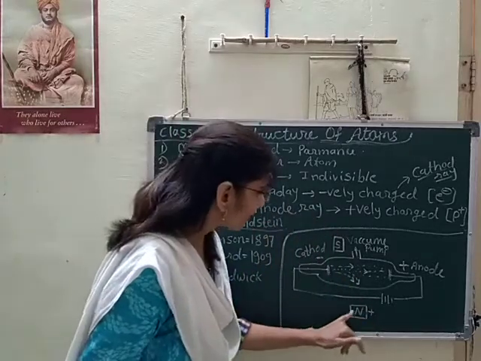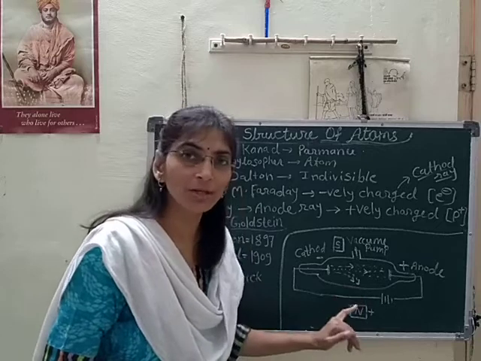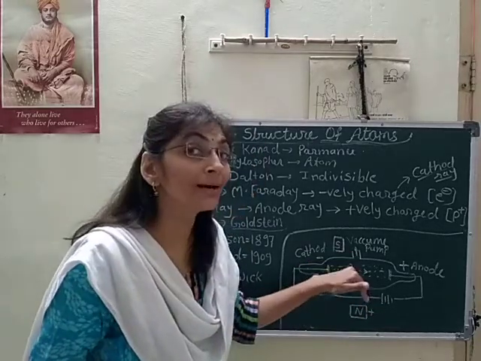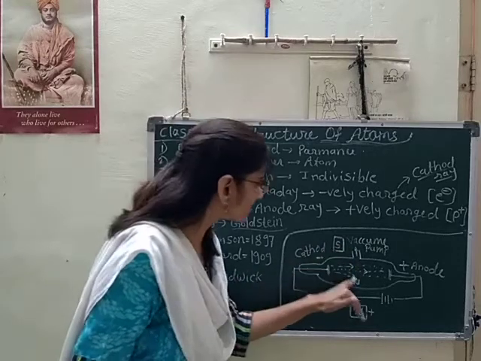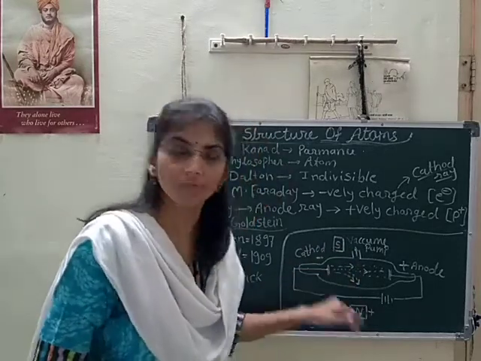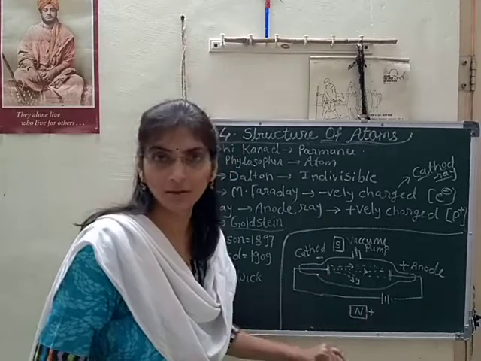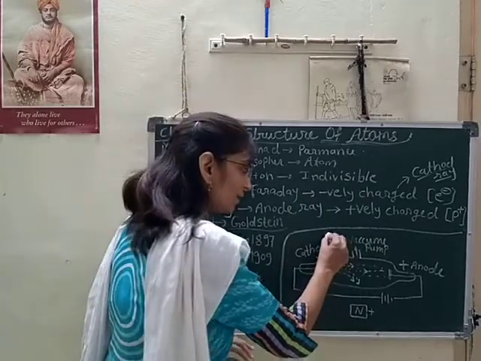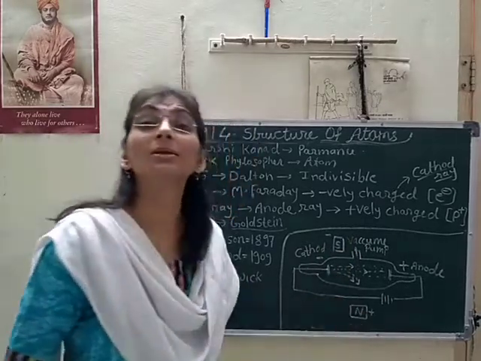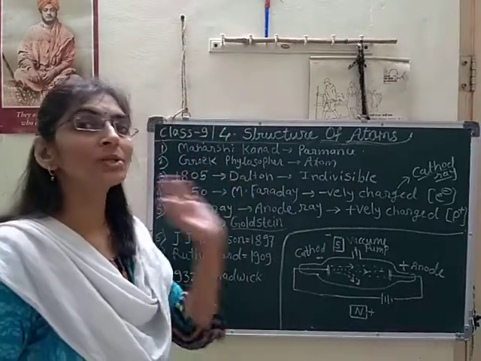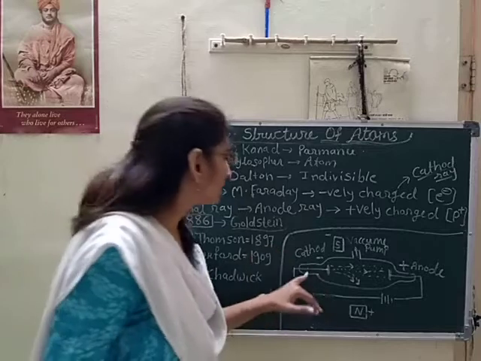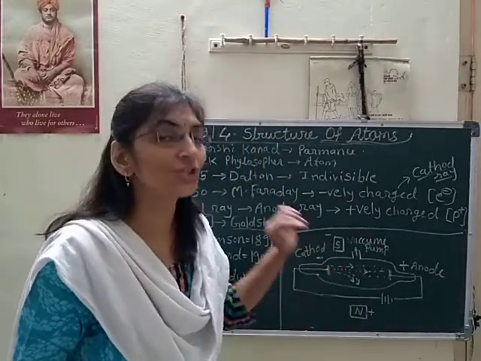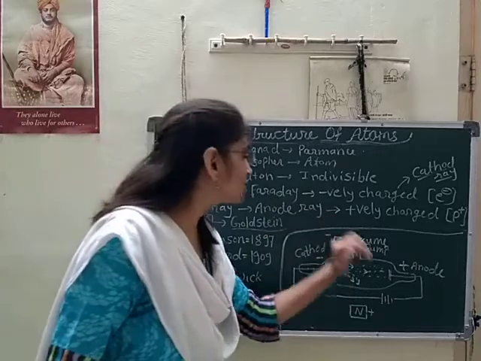The flow of particles deviated towards the north pole. It did not deviate towards the south pole, so he proved that the flow of particles is negatively charged.